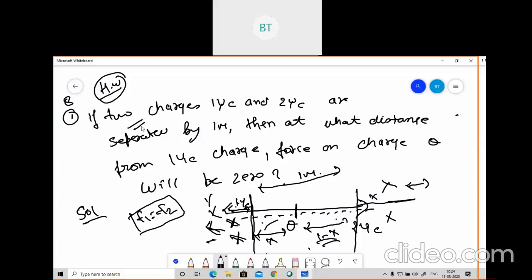I hope everybody has understood the question. So try to solve it from your side also. If I solve this, it will be completed in 2 minutes, but I don't want to do it myself. I want you to try from your side. If you are having any doubt in this Coulomb's law, please ask me. Any kind of doubt if you have not understood. अगर ऐसा कुछ भी समझ में नहीं आया तो आप पूछ सकते हैं इसमें.